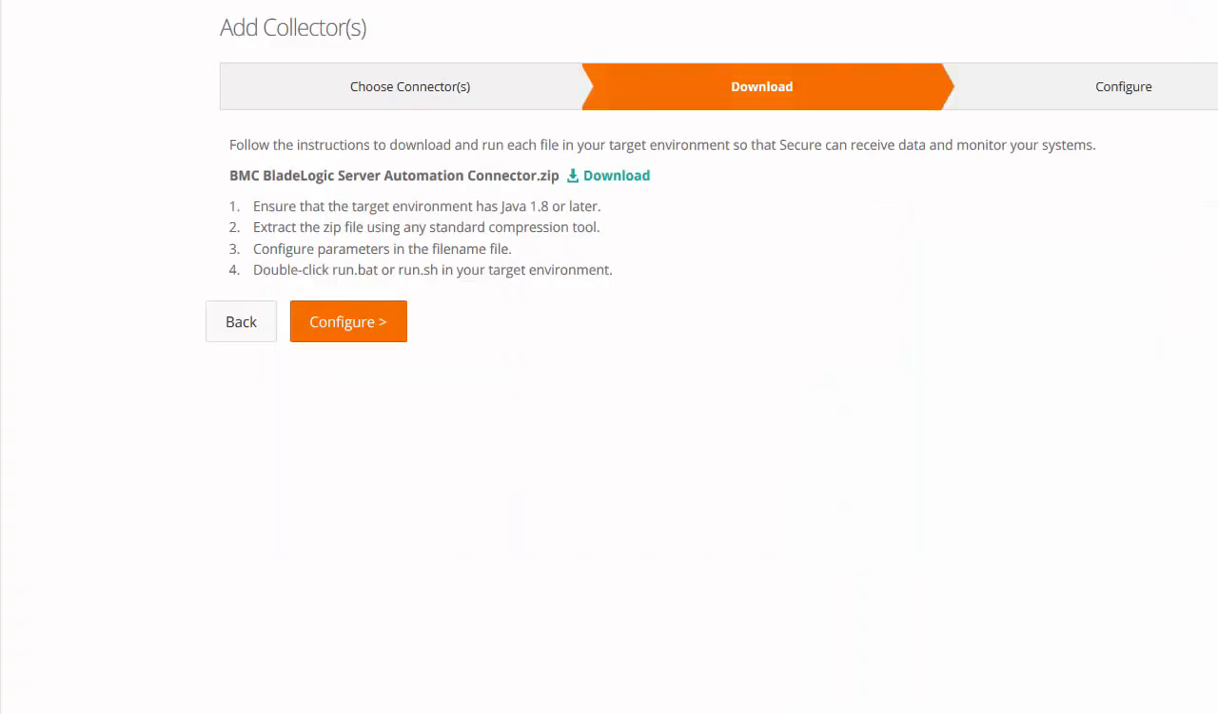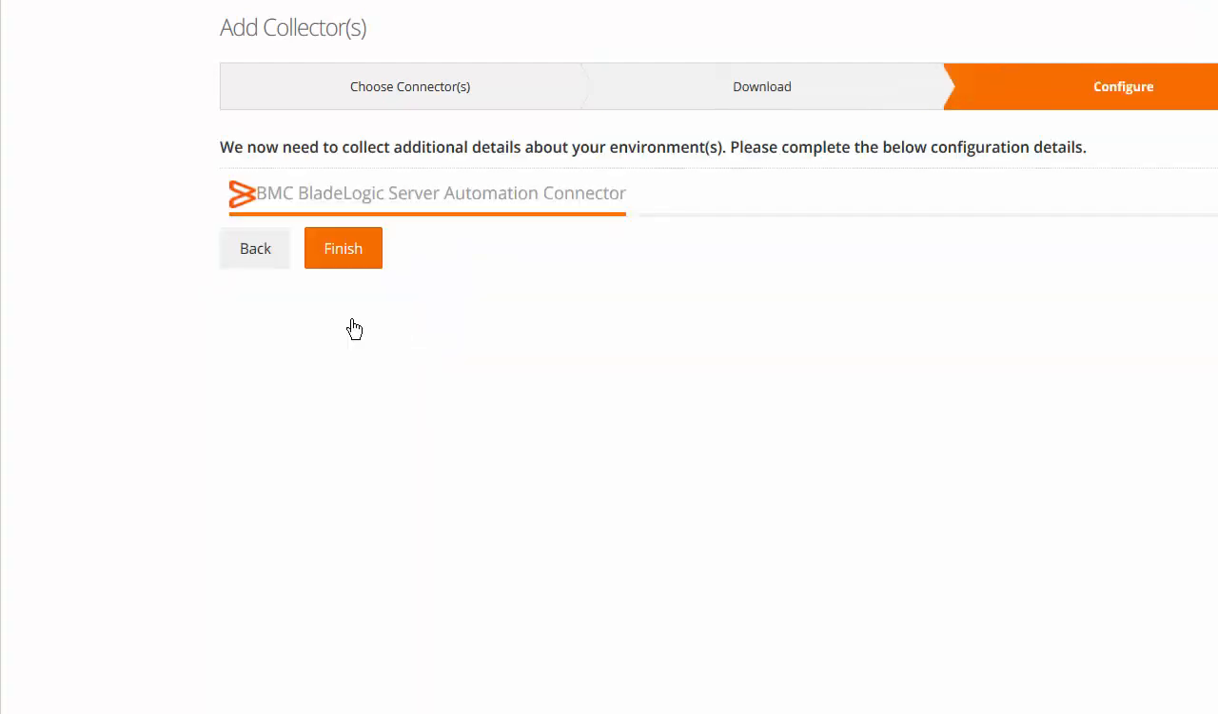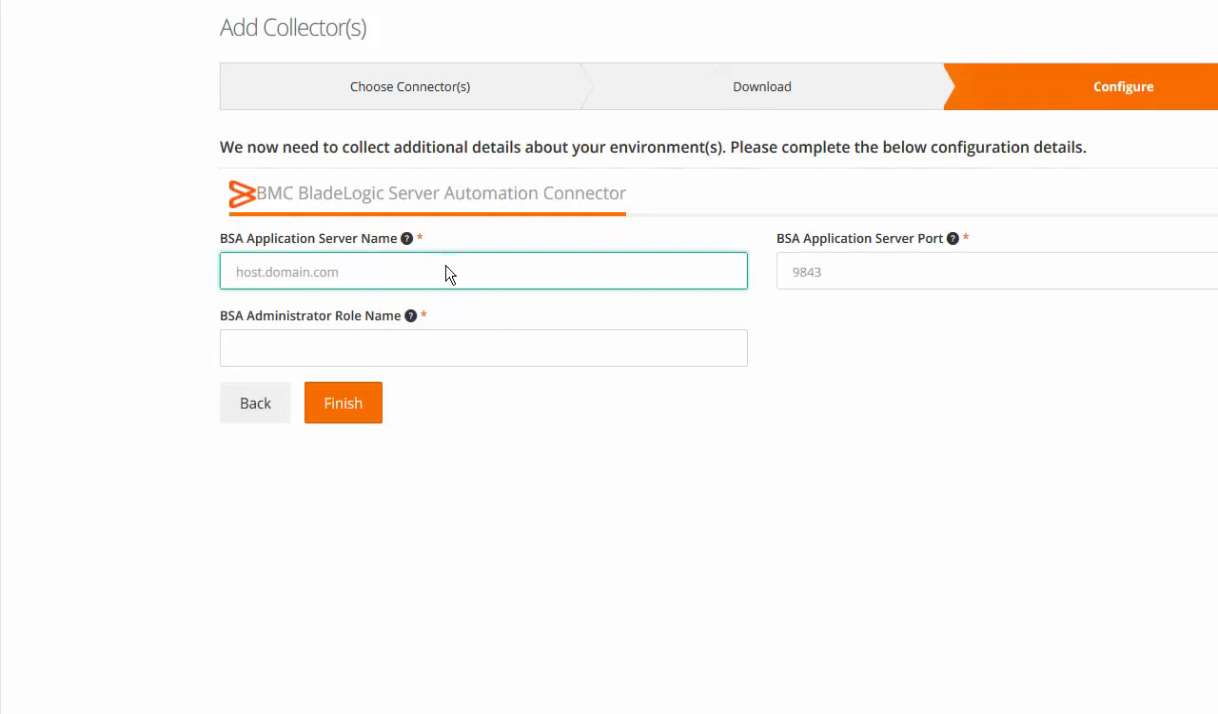Now, using the onboarding application again, click Configure. Provide the fully qualified name or IP address of the BSA application server. Here, enter the port used to communicate via web services with the BSA app server. By default, BSA uses 9843.